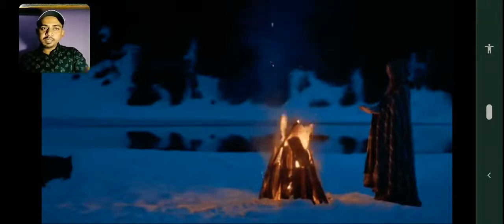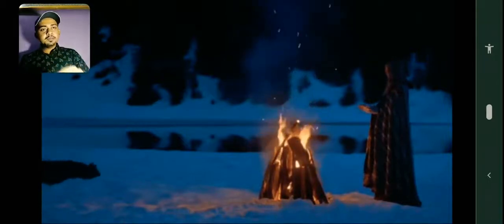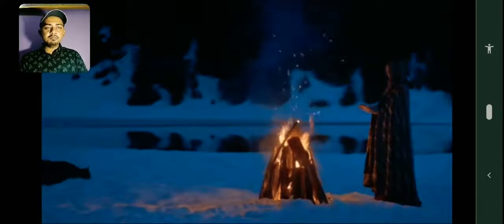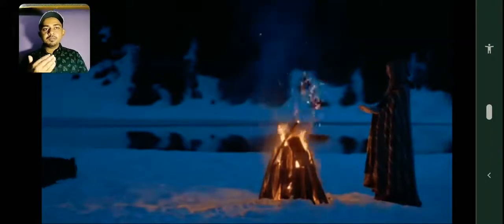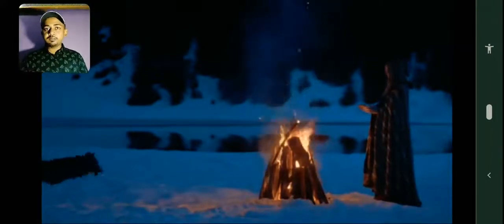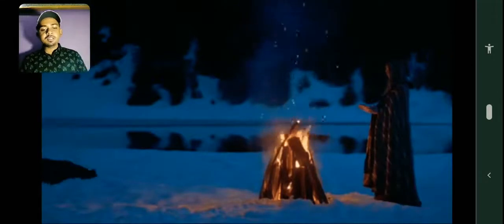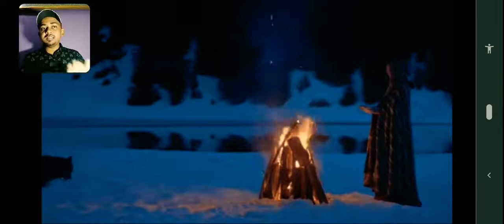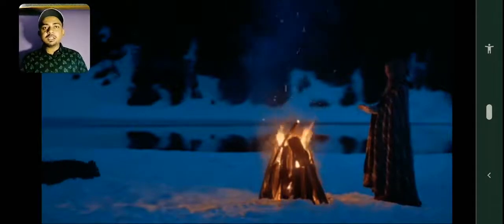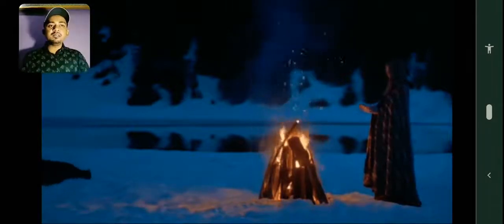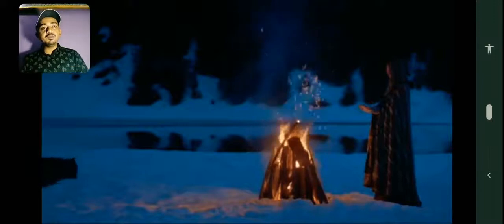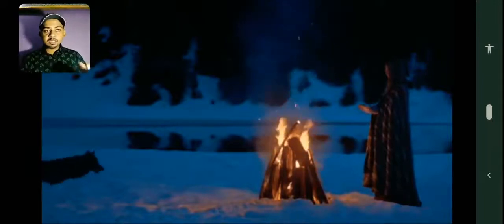Just beside that bonfire the temperature is below minus some degrees, because it is freezing, it is ice and it is frozen. If the temperature were more than 0 degrees, it would become water, but it is still ice, which means it is less than 0 degrees. Inside that bonfire the temperature will be more than 100 degrees, because there is fire.